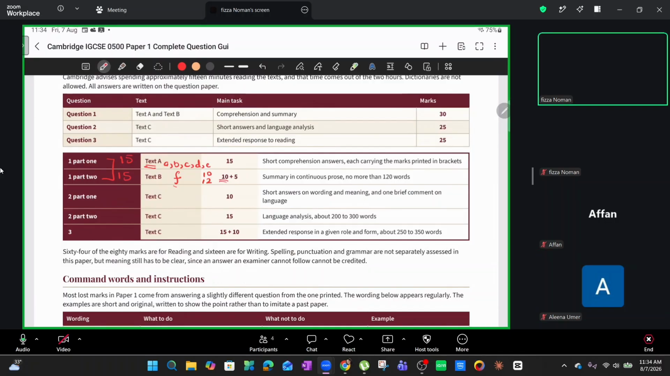Now, let's actually focus on question number 1, part 1 and part 2 in this lesson. I'm not going to be discussing question 2, part 1 and 2, and then question 3 at this point. We'll get to this later.